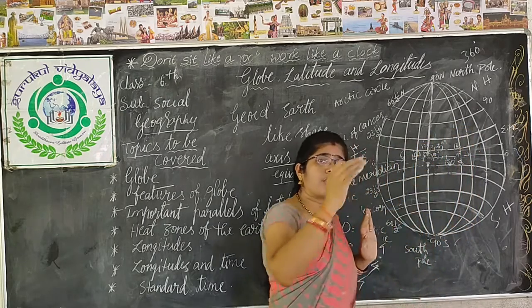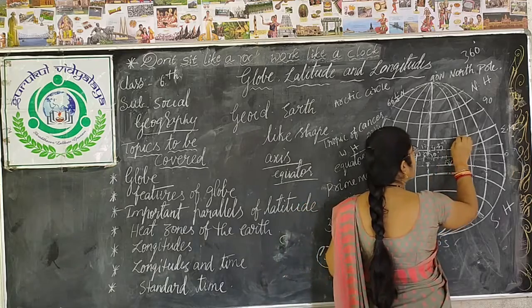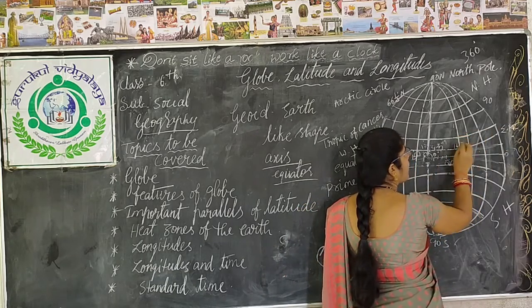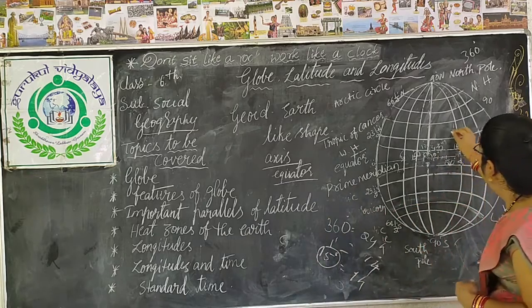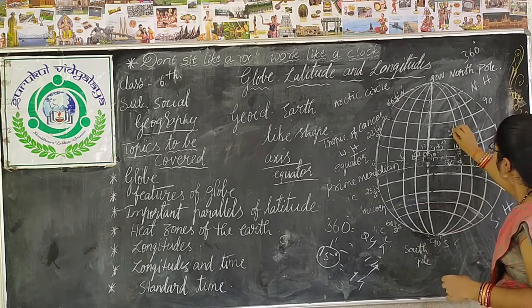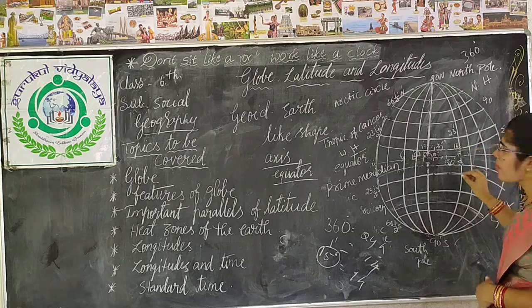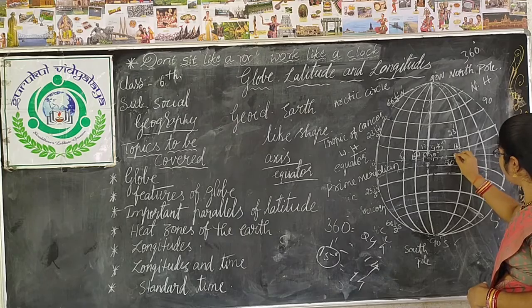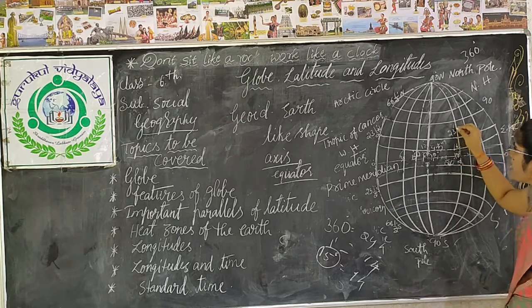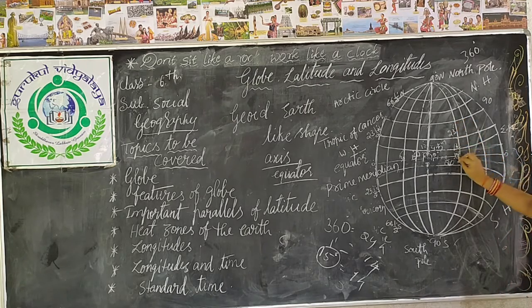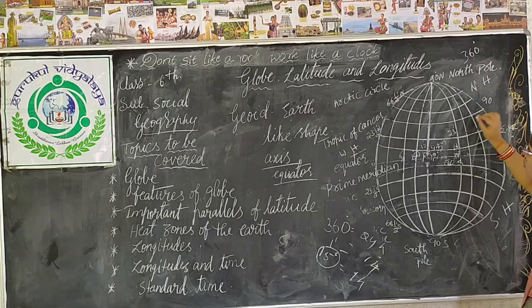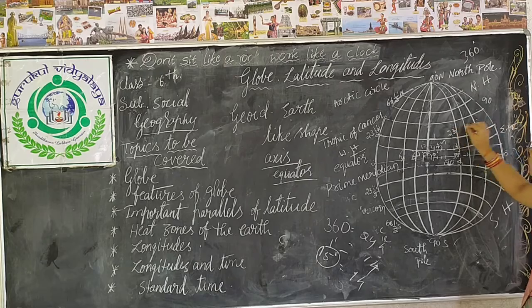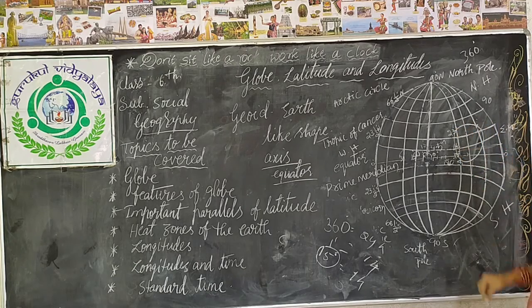But we should know which latitude and which longitude it lies in. Suppose I give an example: India is located around 23 latitude to 10 latitude, and in longitude, from 60 to 80 longitude. So India will be located in this area.